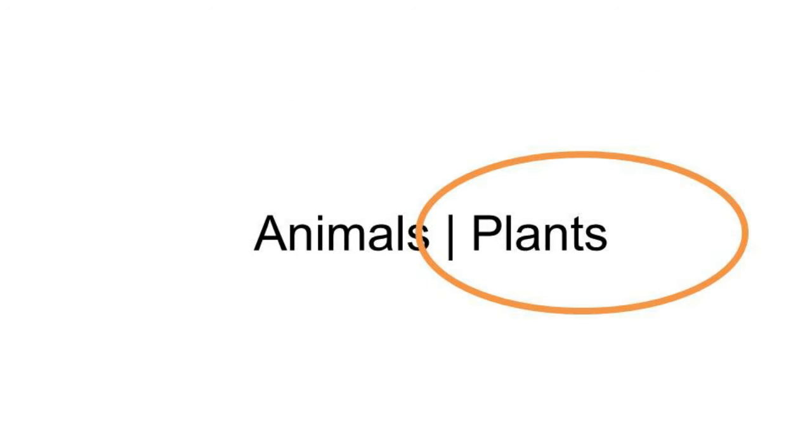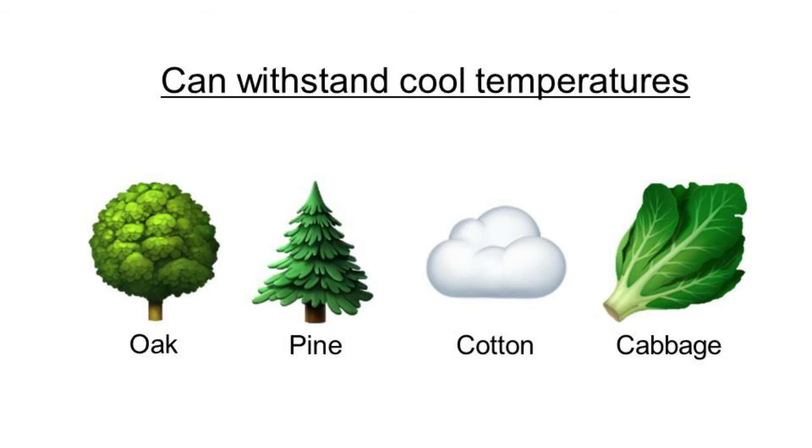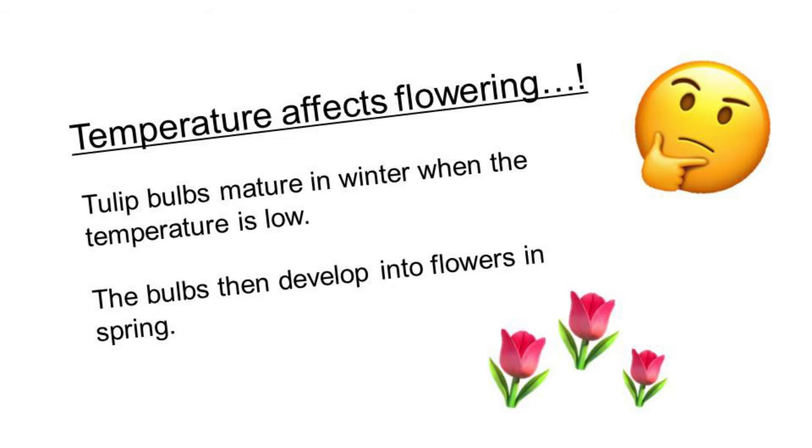Temperature also affects plants. Some plants can only grow in tropical and subtropical regions. Examples include hibiscus, orchids, sugarcanes, and pineapples. Some plants can withstand cool temperatures. Examples include oak, pine, cotton, and cabbages. Temperature affects flowering. For example, tulip bulbs mature in winter when the temperature is low. The bulbs then develop into flowers in spring.